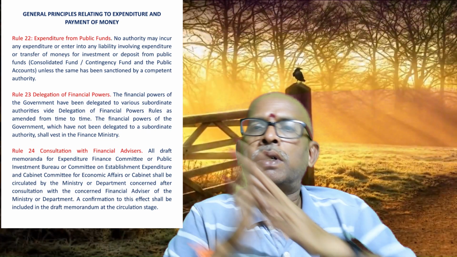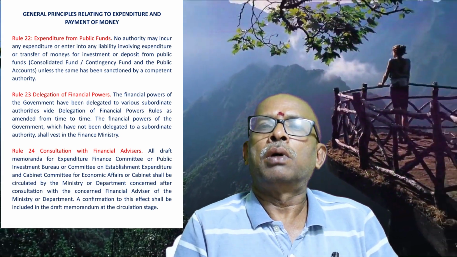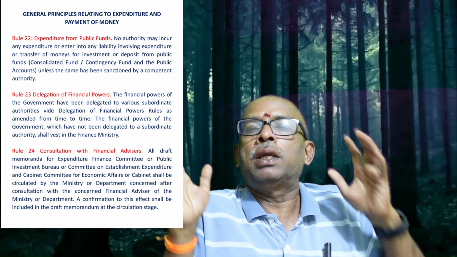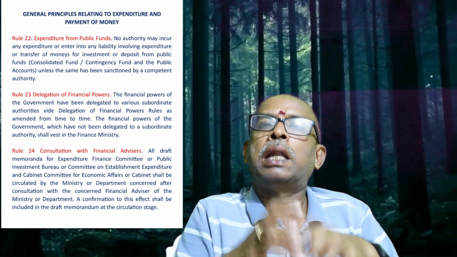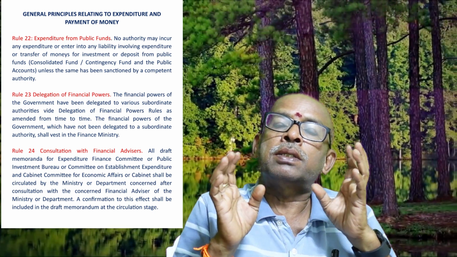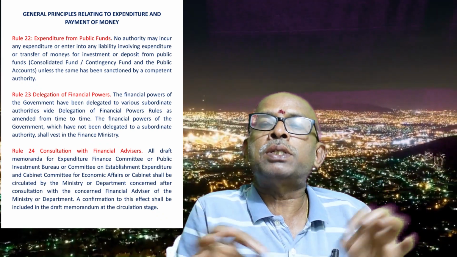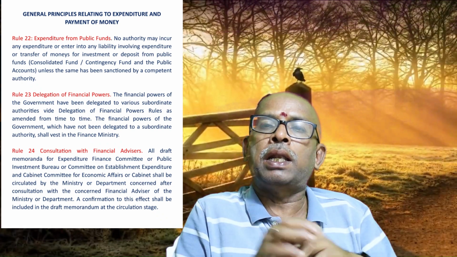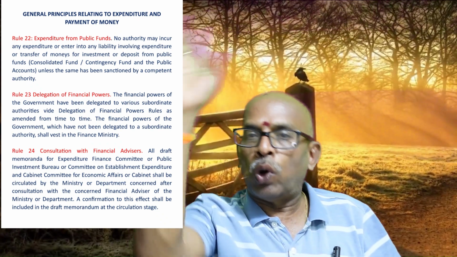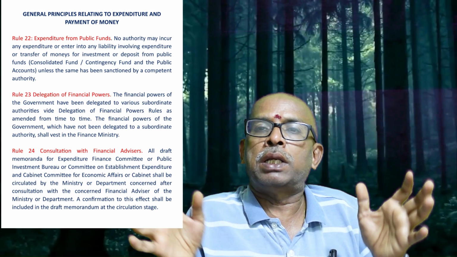In any meeting they will have, any budgetary control or any economy in the expenditure, everything they will discuss and guidelines will be issued. So the financial advisor's concurrence is essential before the ministry or department circulates any kind of draft to all the ministries involving expenditure, or commitment on expenditure, or anything.